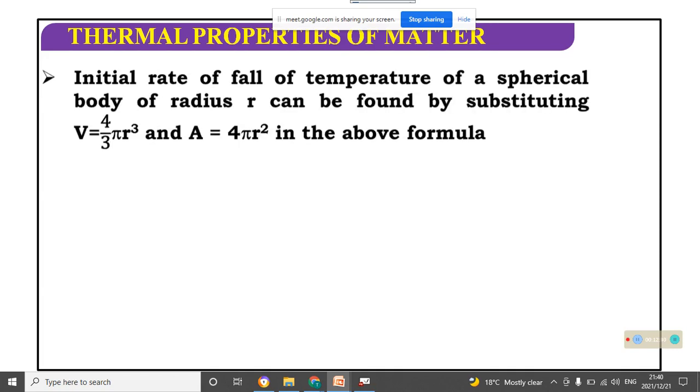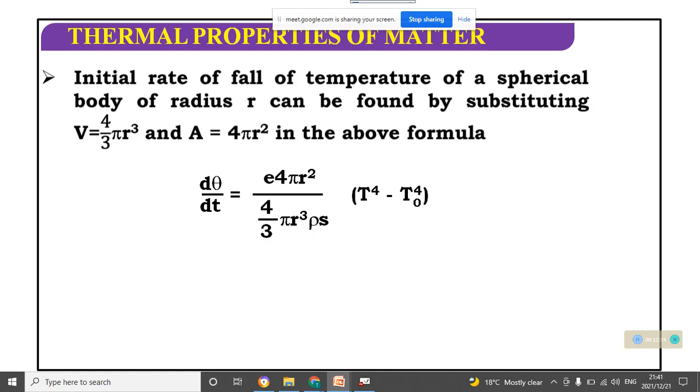The initial rate of fall of temperature of a spherical body of radius r can be found by substituting V equals 4 by 3 pi r cube and A equals 4 pi r square. In the above formula we will get d theta by dt equals e into 4 pi r square sigma, divided by (4 by 3 pi r cube) rho s, into (T to the power 4 minus T0 to the power 4).